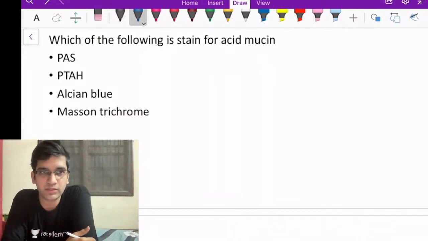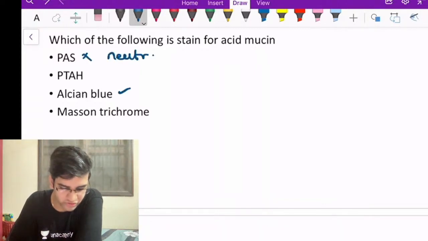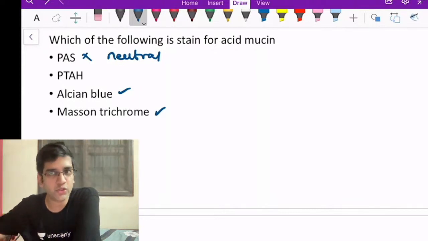Right? It's a very simple one. I'm not going to waste time. We saw about PAS. We saw about Alcian blue. PAS is for neutral mucin. It will not stain acid mucin. Masson trichrome we saw, which is for collagen.